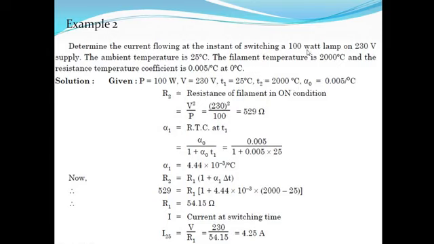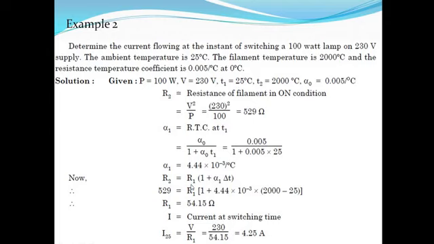Then the power rating of the bulb is given, P is equal to 100 watt, and supply voltage is given as 230 volt. By using this power rating, we have to find R2. R2 is the resistance of the filament in the on condition, that is, the hot resistance. The formula of power is V square upon R, so R2 is equal to V square upon P. The value of R2 we have calculated here.